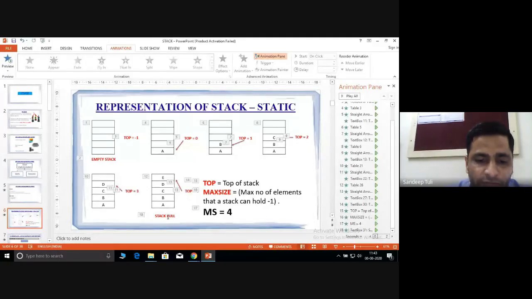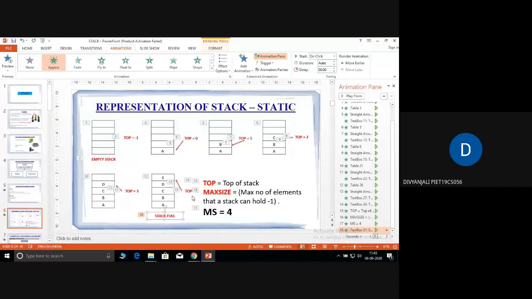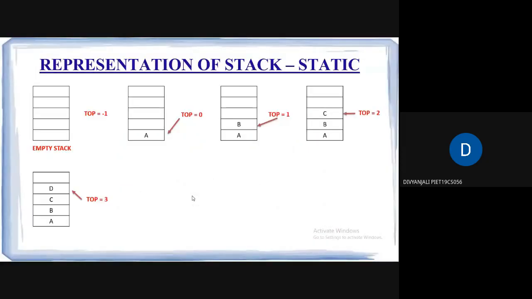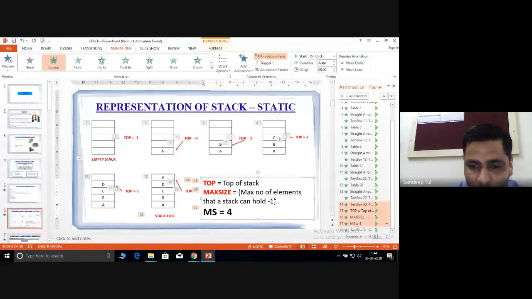So the condition for stack full is, can anybody tell me? If top equals to max size. Very good. -1, max size -1 or max size. Okay. So now here I am changing the words. So if the maximum size, मैं इसको ऐसे ही छोड़ दूं, maximum size equals to the maximum number of elements that the stack can hold.